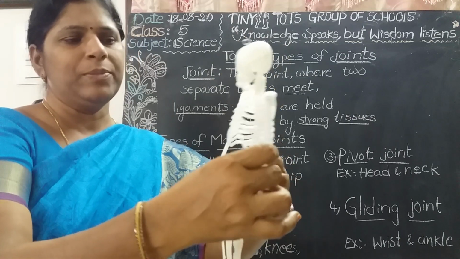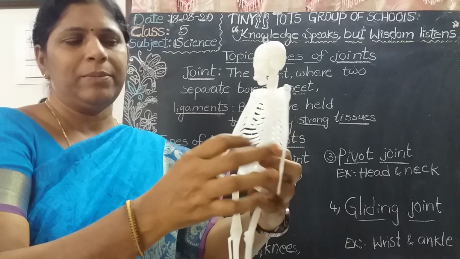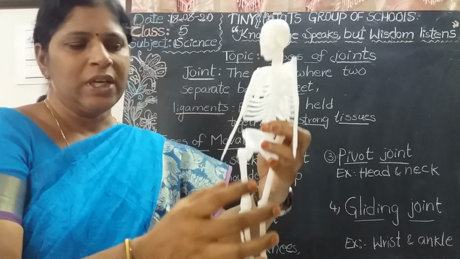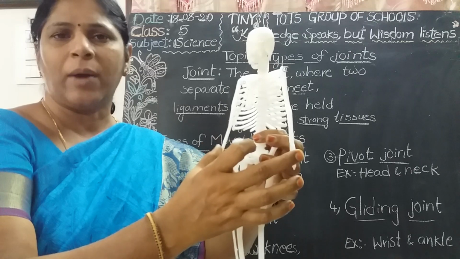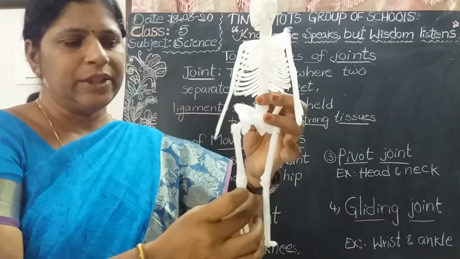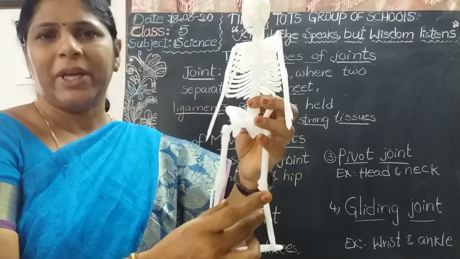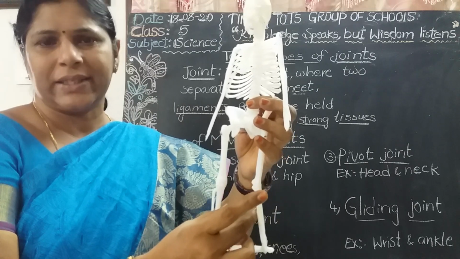And these are all the limbs. We have a pair of limbs. These are the forelimbs. Forelimbs means arms. Arms means hands. These are the hind limbs. We have a pair of hind limbs called legs.